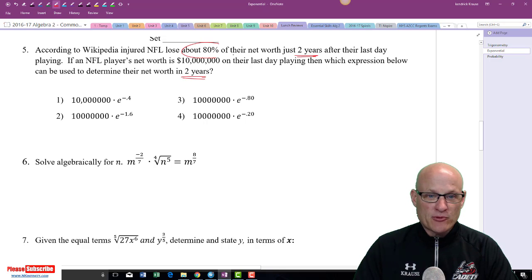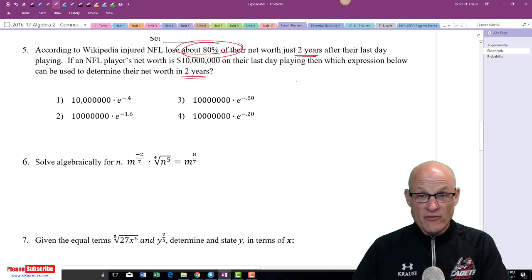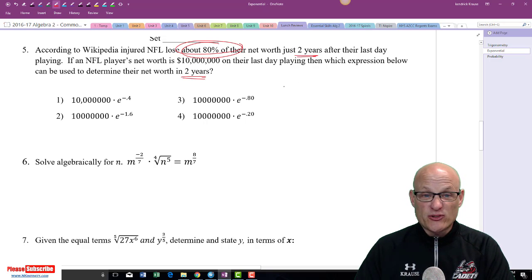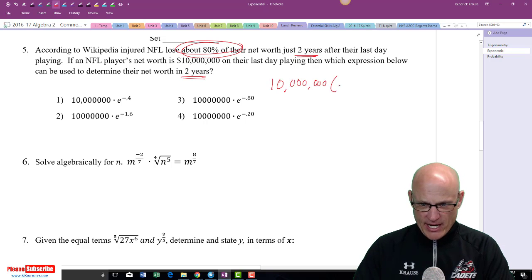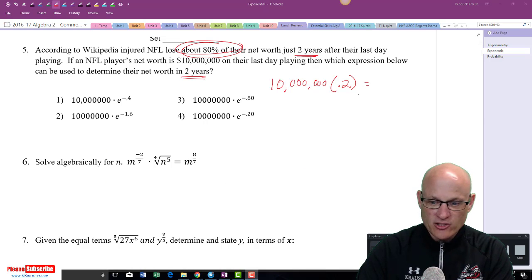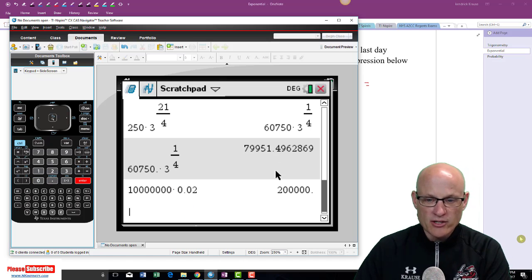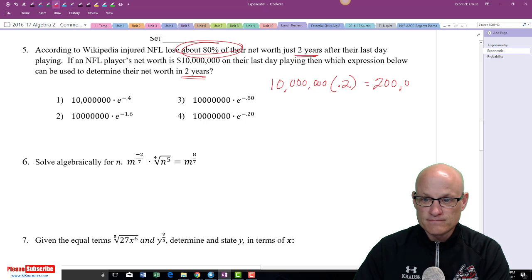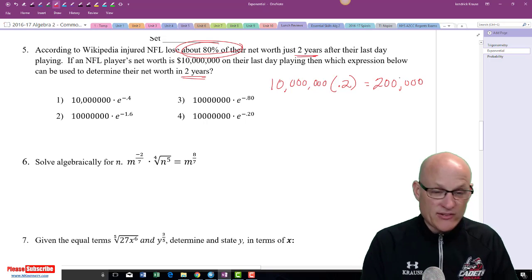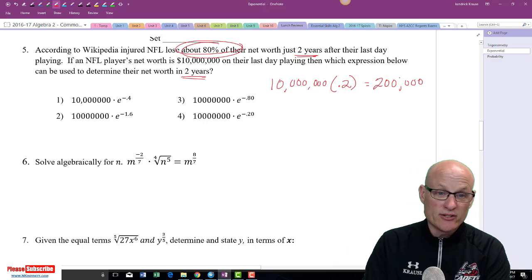So they're going to lose 80% of their net worth in 2 years. So if I take 10 million, which was my salary last year, and I multiply it by 0.2, not by 0.8, but by 0.2, that'll tell me my current net worth. So I like just punching in numbers because it makes me feel good. Not. So 10 million times 0.02. Boom. 200,000. You should have known that. So I need the one of these answers that's going to give me 200,000.